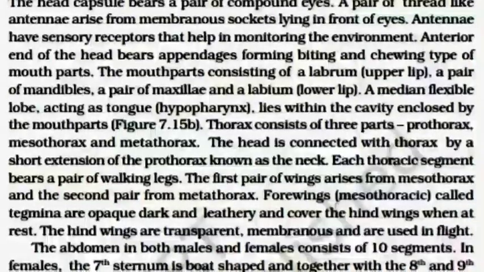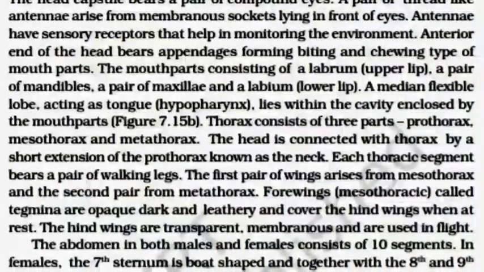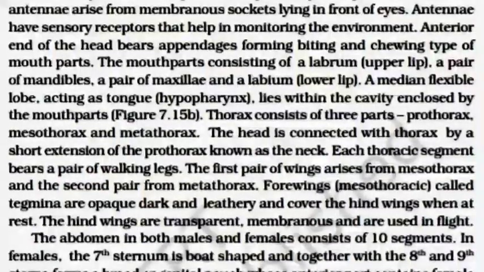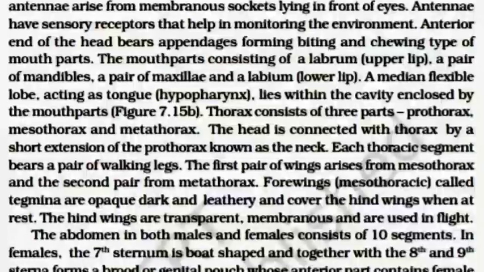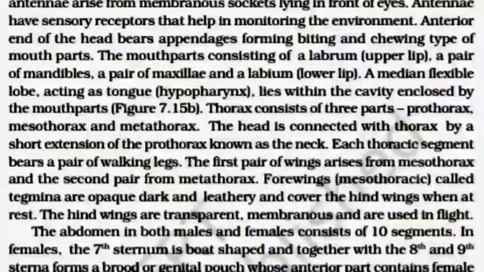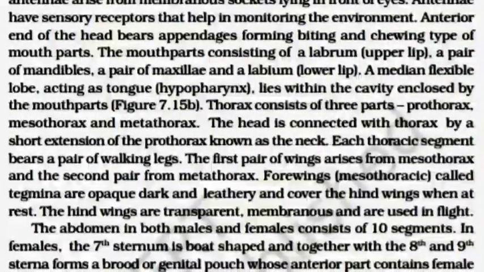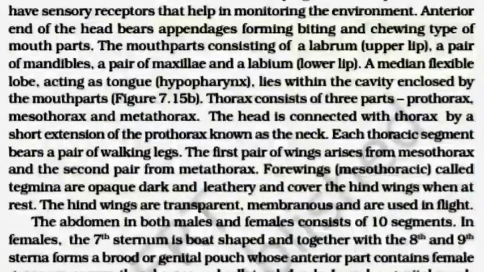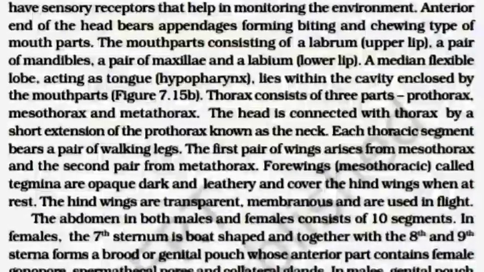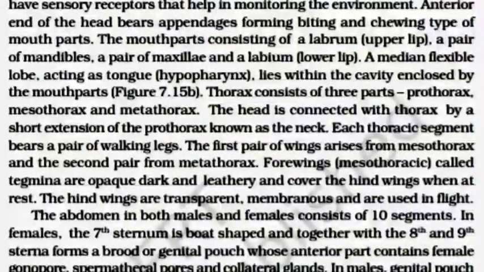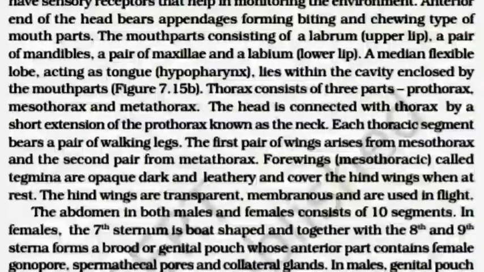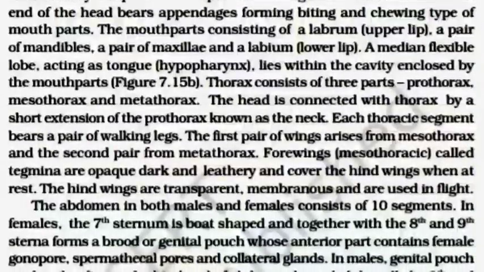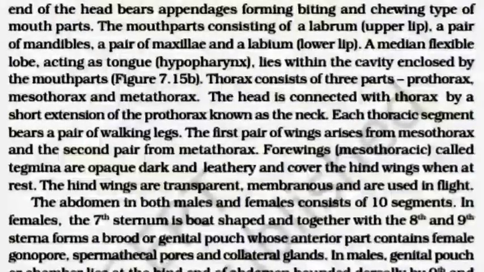The first pair of wings arises from the mesothorax and the second pair from the metathorax. Forewings, mesothoracic, called tegmina, are opaque, dark and leathery and cover the hind wings when at rest. The hind wings are transparent, membranous and are used in flight.